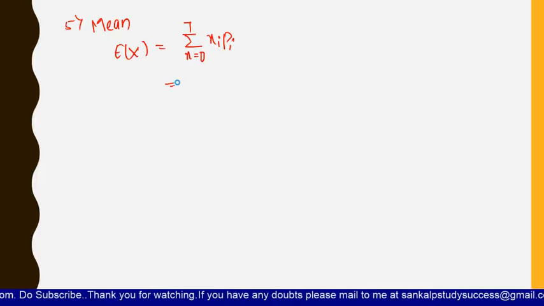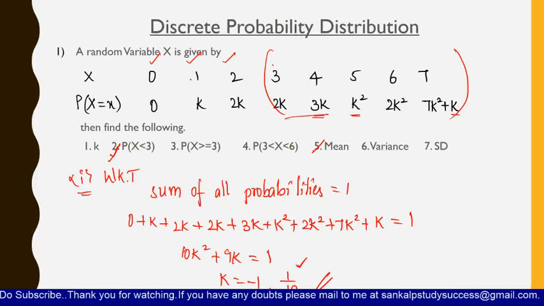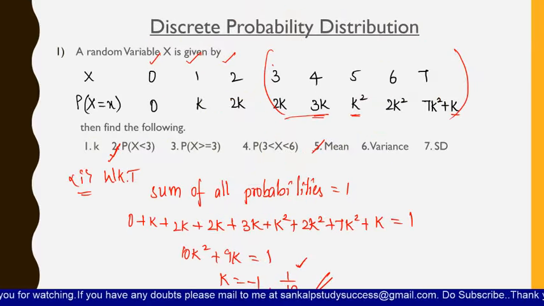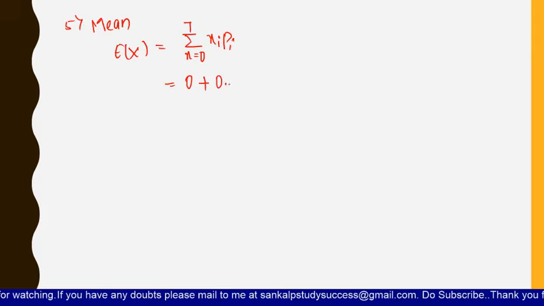That is nothing but you have to just multiply these two and then you have to add. That means 0 into 0 is 0 plus 1 into k is nothing but k, which is nothing but 0.1, plus so on like that.